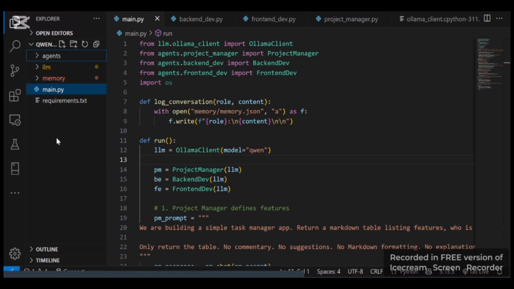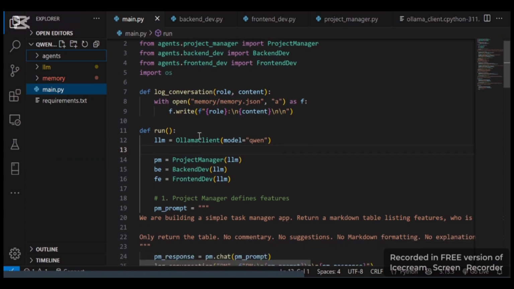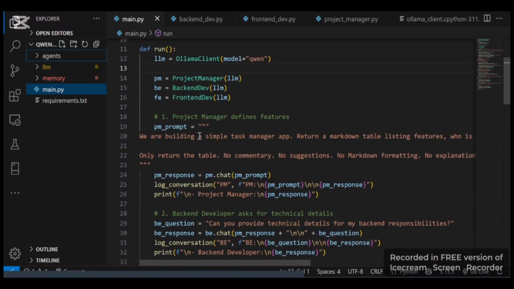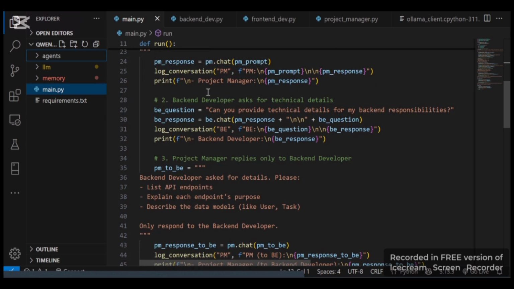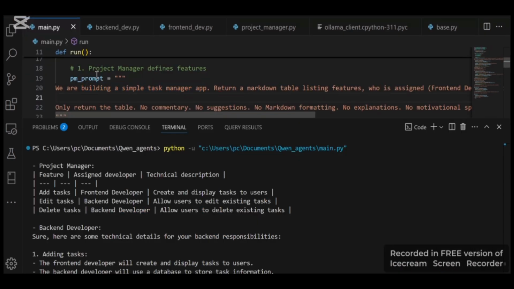Now, let's see the same example, the Task Manager app, by the Qwen model. As I told you before, Qwen is a big model, which means that we need good RAM to execute our code. After the user asked the project manager to build a simple Task Manager app, here is the reaction of the project manager.